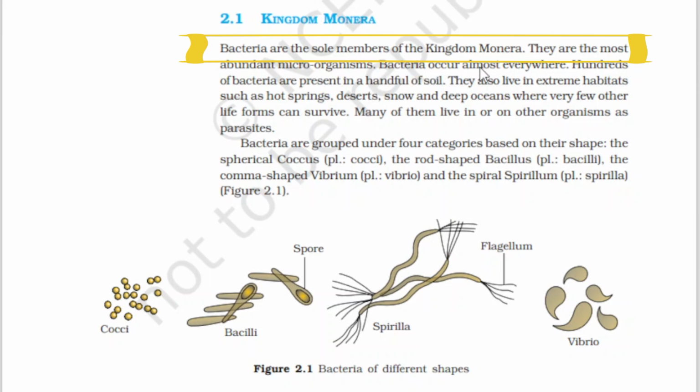Also, bacteria occur almost everywhere. Hundreds of bacteria are present in a handful of soil, because they are microorganisms we can't see with our naked eye.